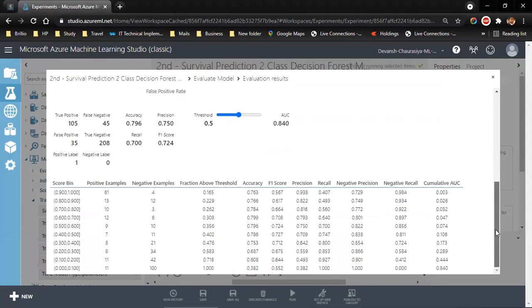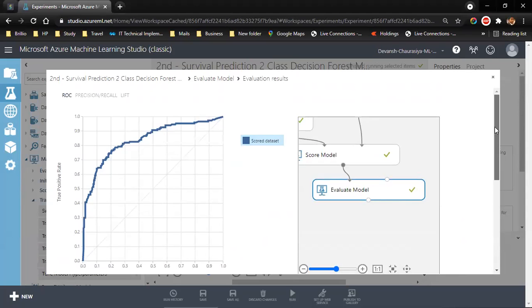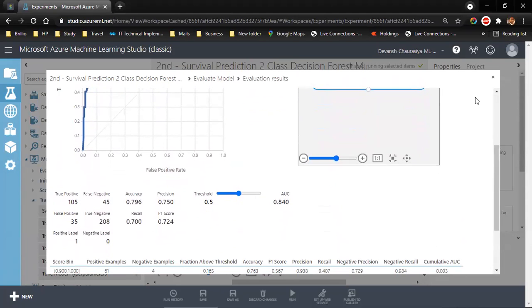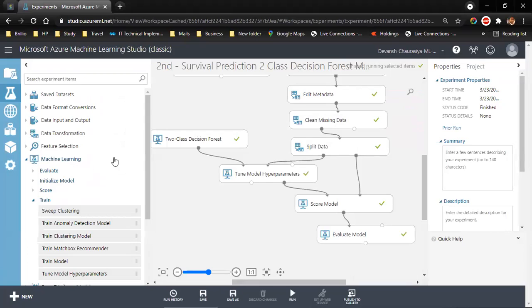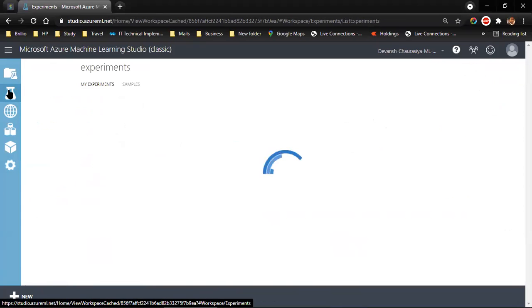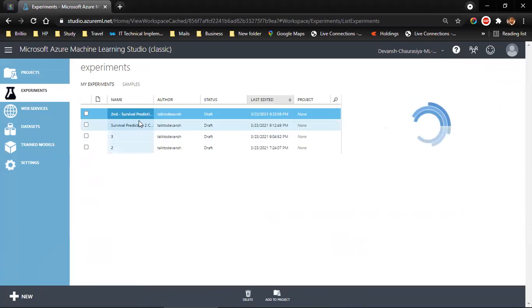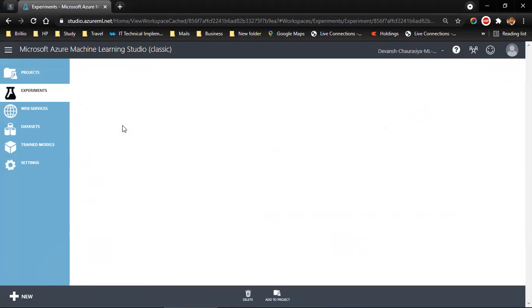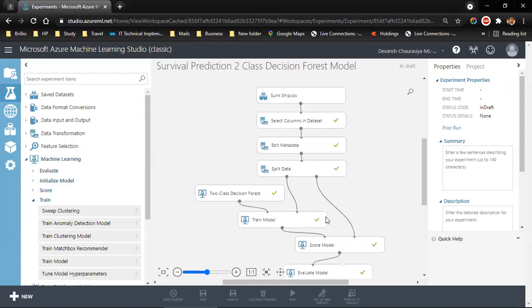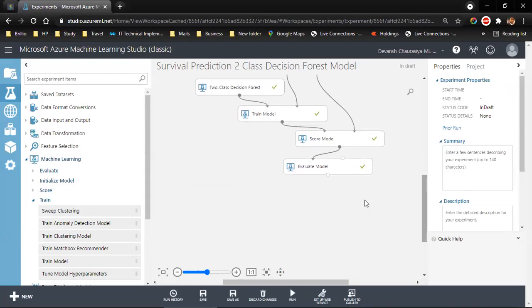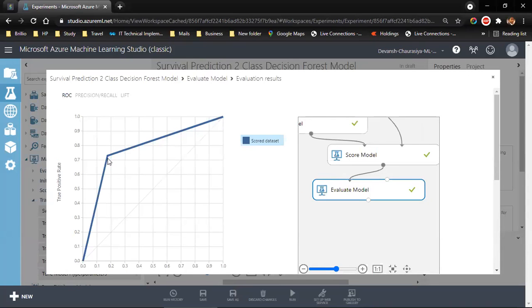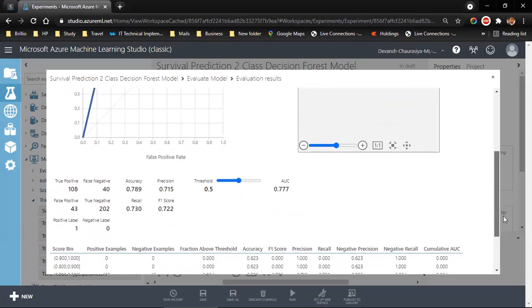All right, guys. So we see that if we hypertune our model, it is slightly better than what we had originally checked. What we had originally checked is I can actually save this, and once it is saved, I can actually go to experiment, and I can go to my first experiment and come down over here, right click on this dot, visualize, that's output dot. So the area under the curve is definitely better in our new model, which is hypertune model.